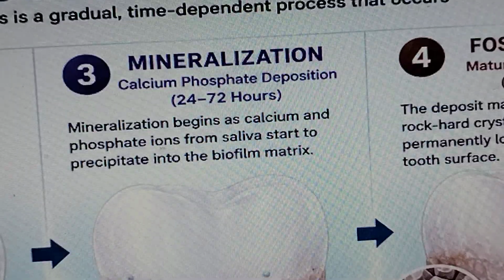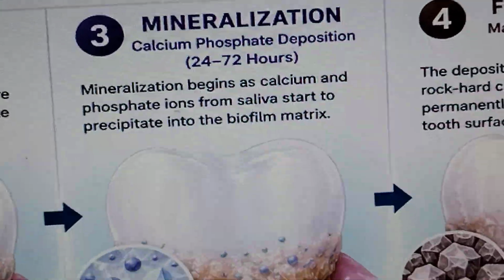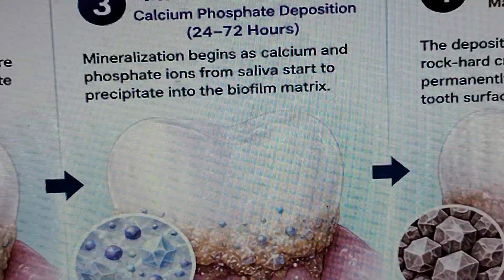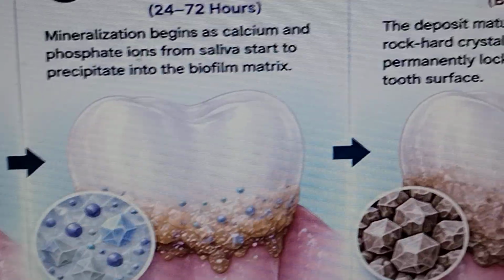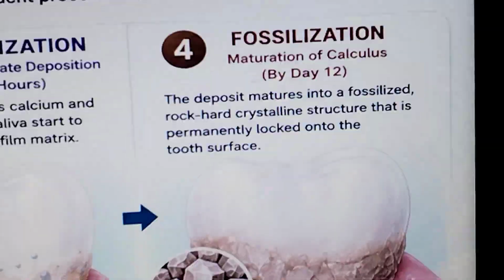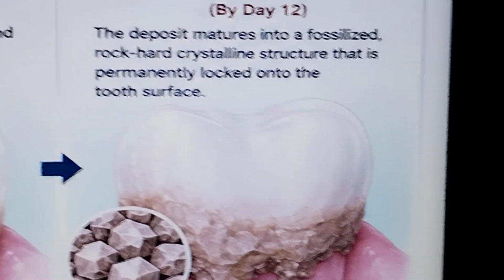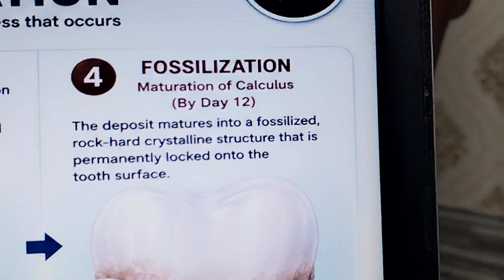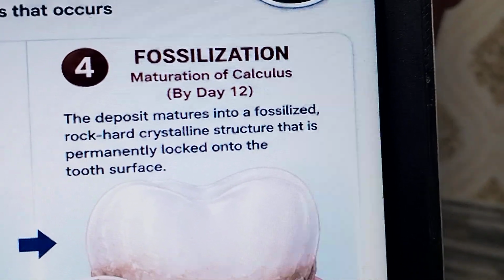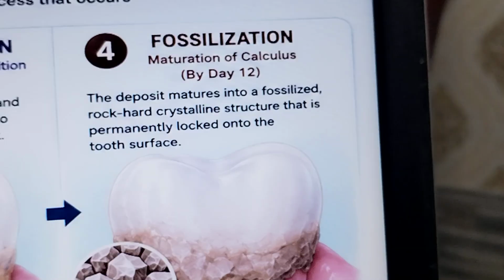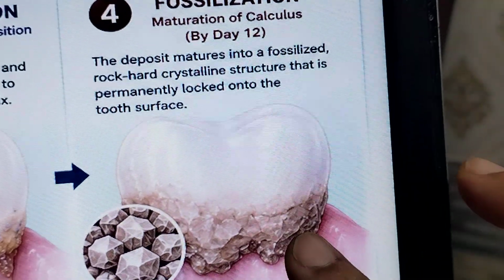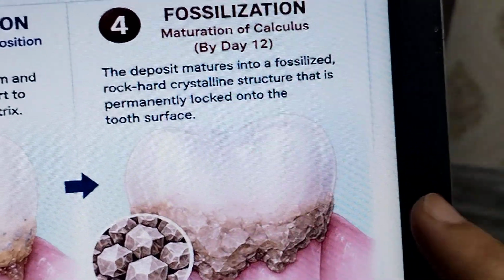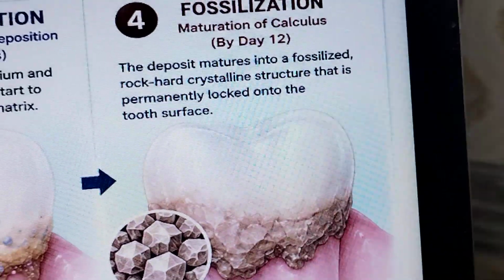Then mineralization begins. Calcium and phosphate ions from the saliva start to precipitate into the matrix. Then fossilization of the plaque, maturation of the calculus by day 12. The deposit matures into a fossilized, rock-hard crystalline structure that is permanently locked onto the tooth surface.